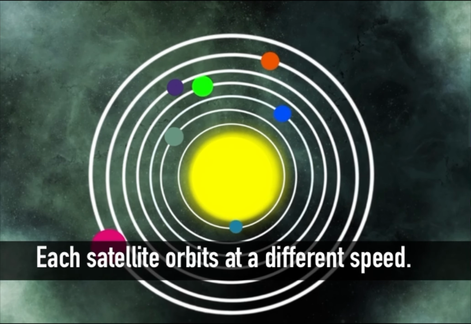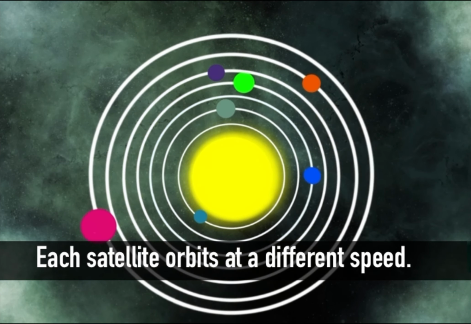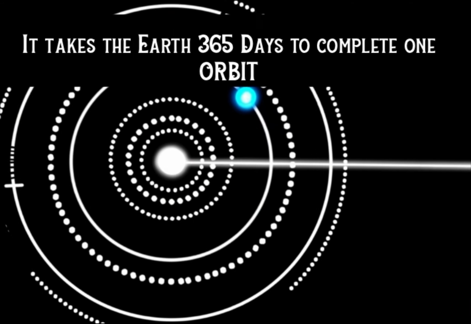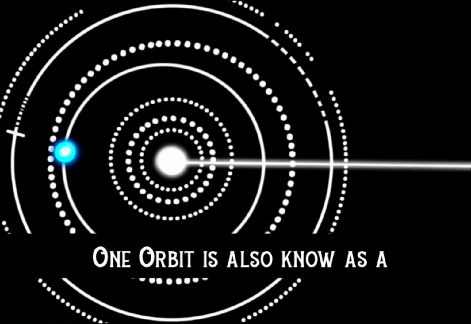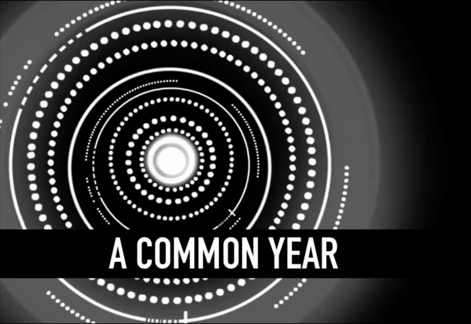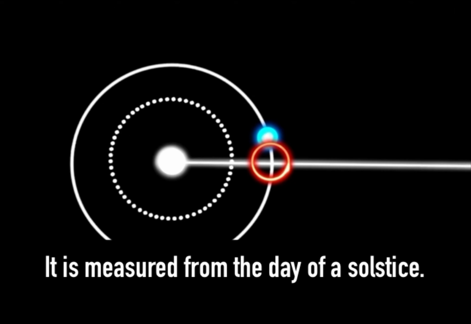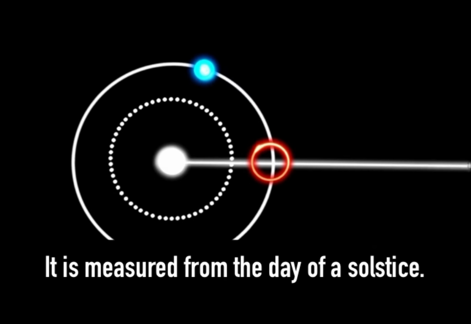Each satellite orbits around the Sun. Each satellite orbits at a different speed. It takes the Earth 365 days to complete one orbit. One orbit is also known as a common year. It is measured from the day of the solstice to the same solstice day of the following year.